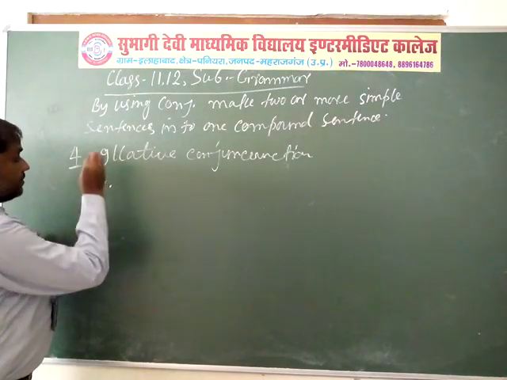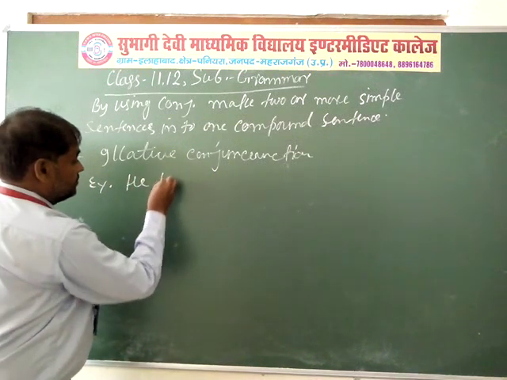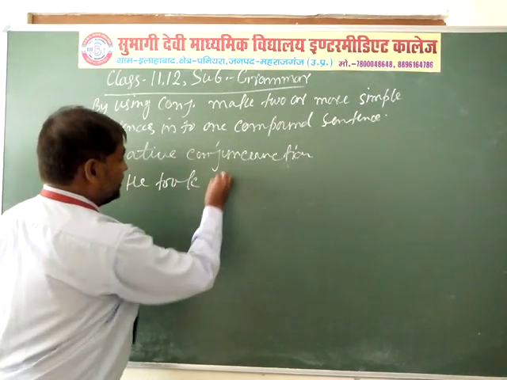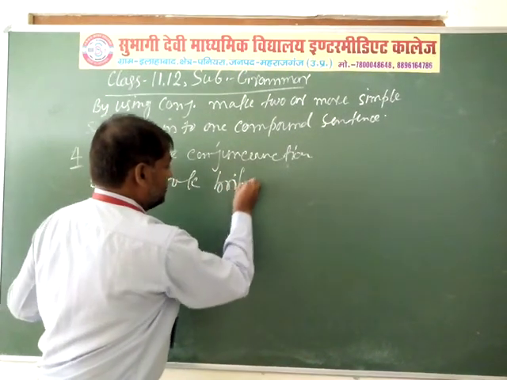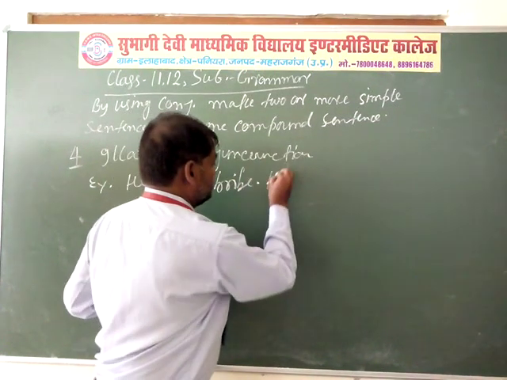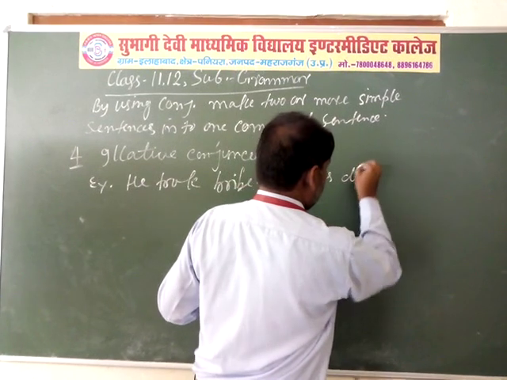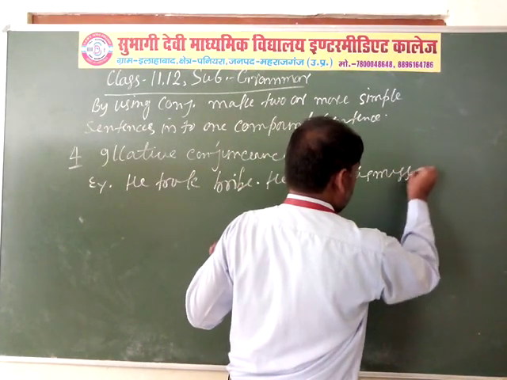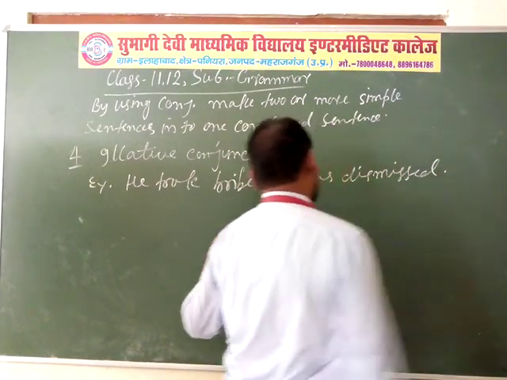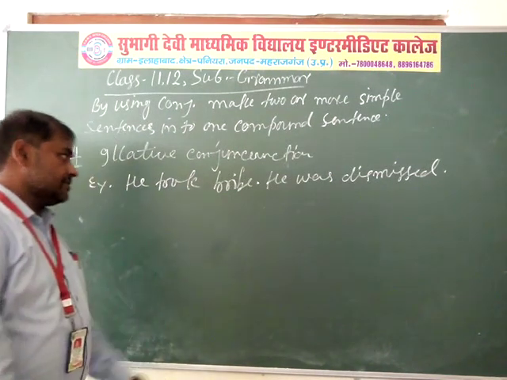For example: he took bribe, he was dismissed. Here are two simple sentences.